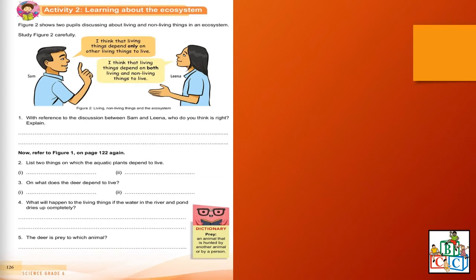Okay, so from your book on page 122, we are going to see this together. So you're going to open your book on page 122.